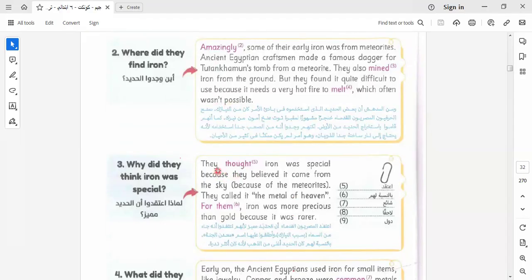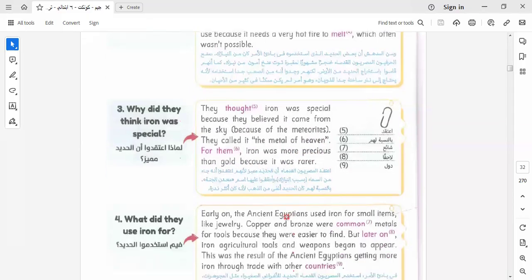Let's know the reason for thinking of iron as special. Okay, they thought iron was special. Why? Because they believed it came from the sky. Because of meteorites, they called it the metal of heaven. Okay, for them, iron was more precious than gold because it was rare.